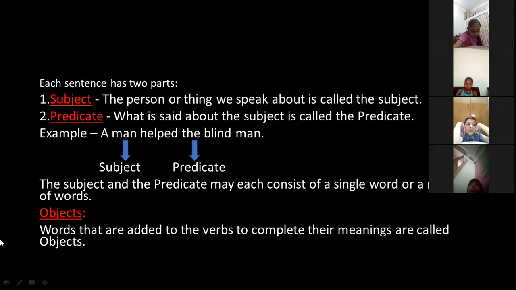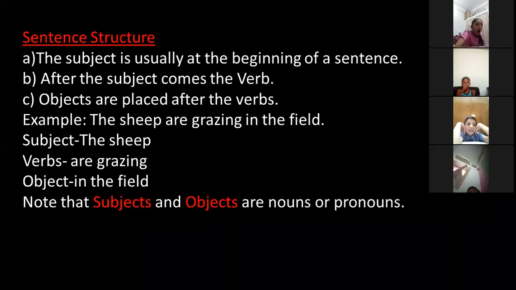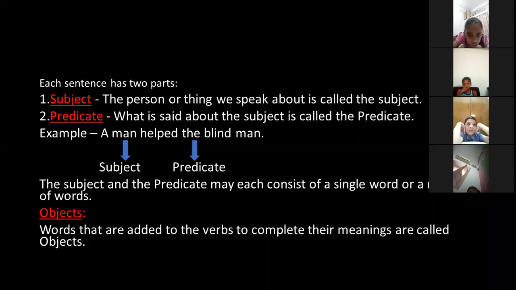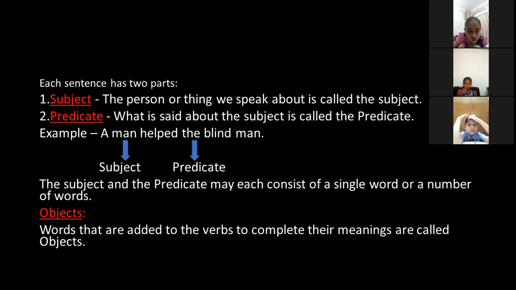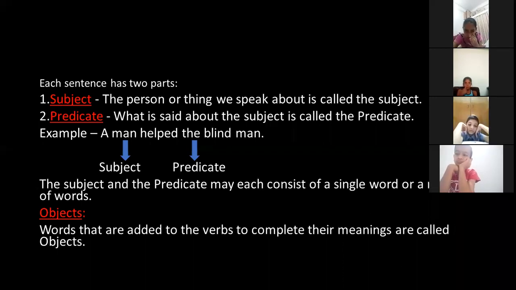Now here you can see one example is given. A man helped the blind man. So we are talking about a man. This man we are talking about. So this is your subject. Now what are we saying about this man? We are saying that this man helped the blind man. So "helped the blind man" is your predicate here. So "a man" is a noun and "helped" is what? Verb here. And you can see "the blind man", that is your object. So just after the subject, the verb and the rest of the words in the sentence come in the predicate.